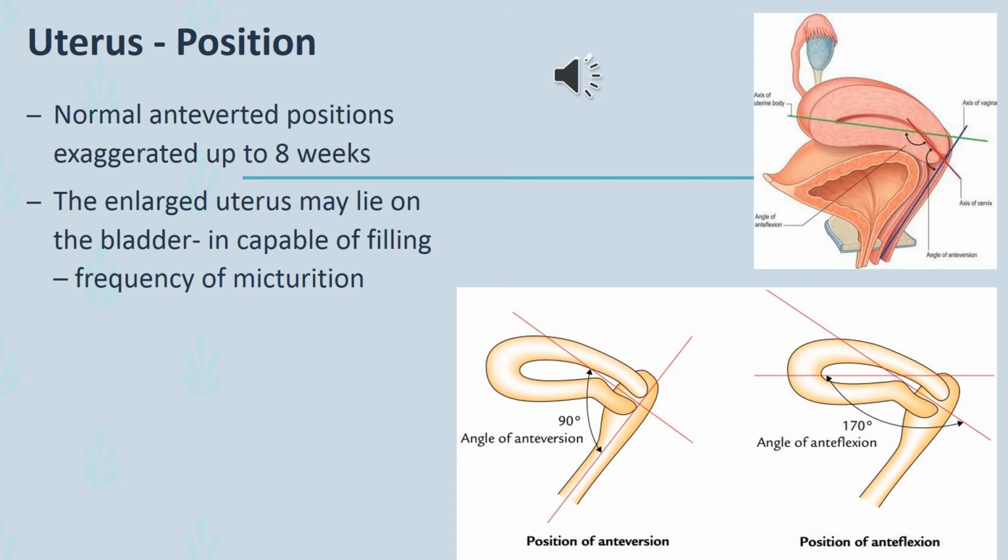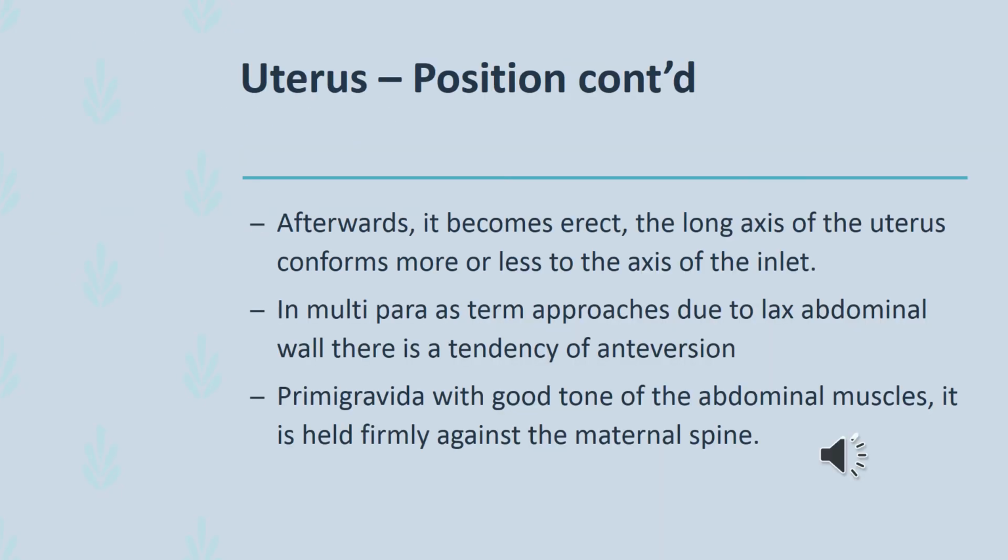The enlarged uterus may lie on the bladder, and this leads to reduced capacity of the bladder, and the pregnant mother complains of frequency of micturition. After 8 weeks, the position of the uterus becomes erect, and in multipara mothers, the abdominal wall is lax, that means relaxed, and there is a tendency to occur anteversion. But in primigravida, there is no such problem.